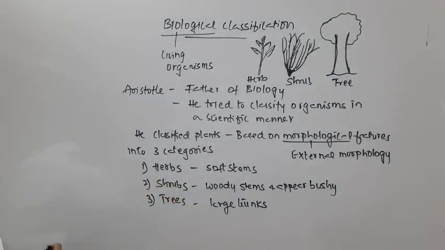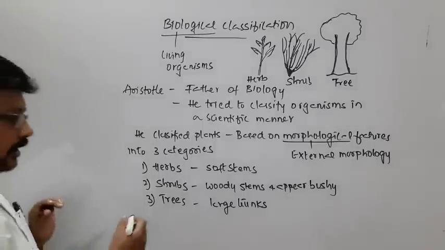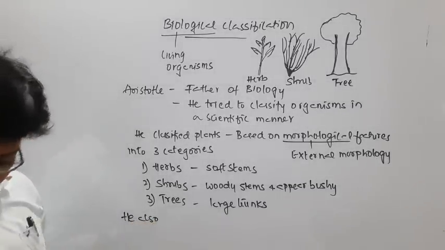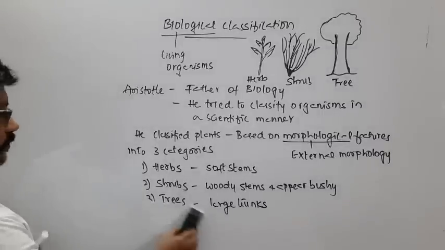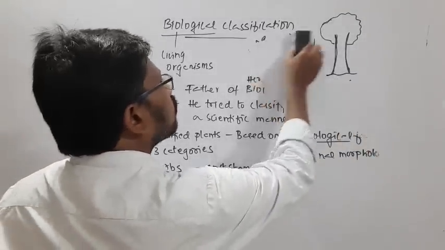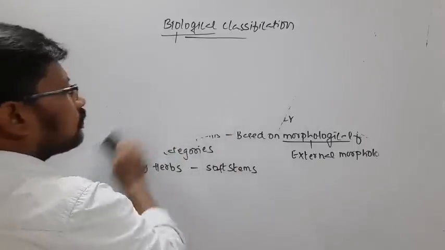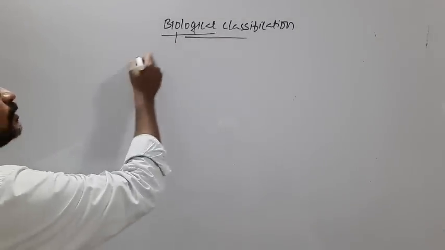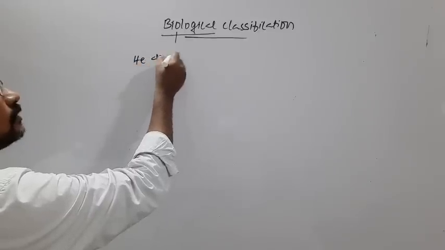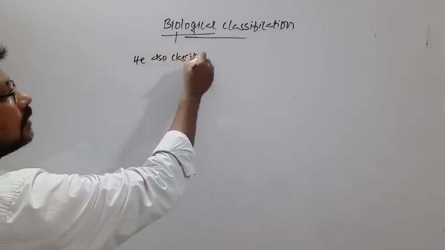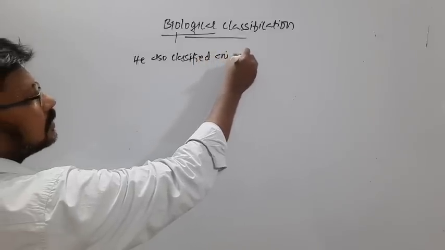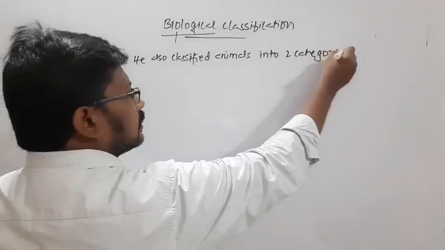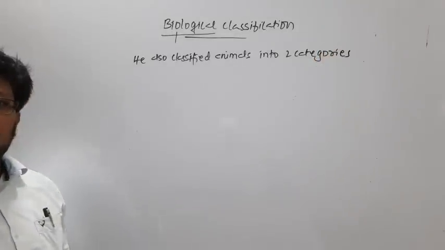He also classified animals. He classified animals into two categories.